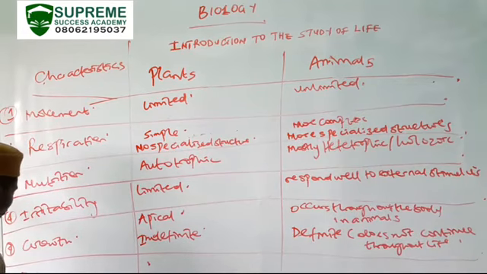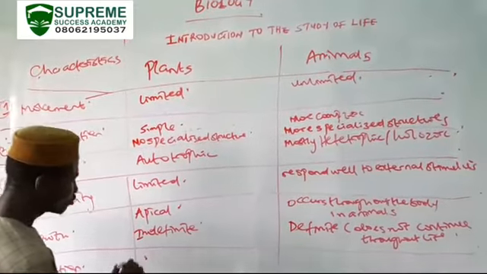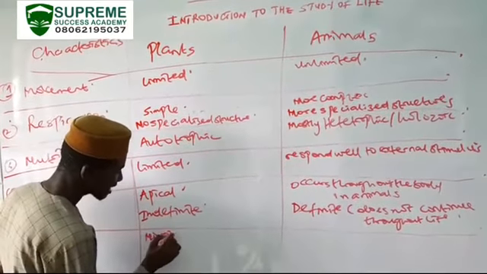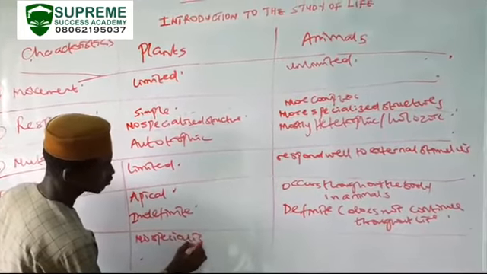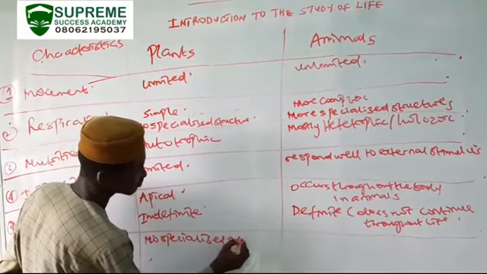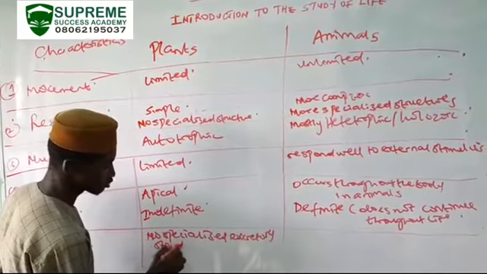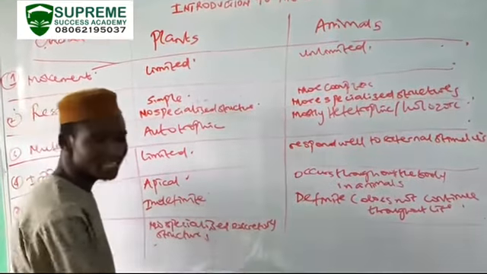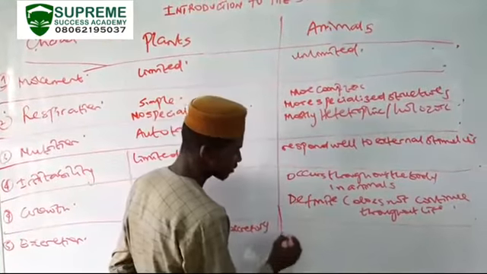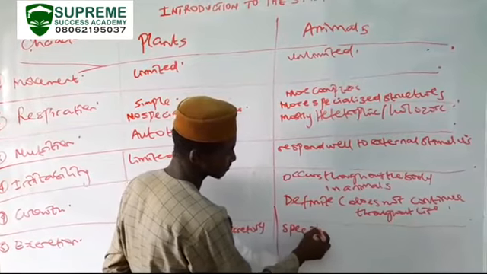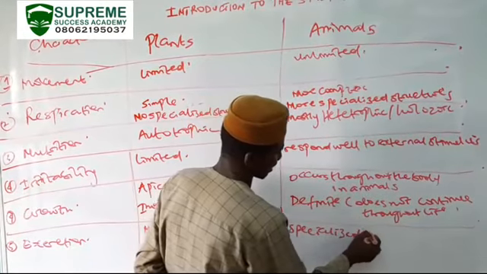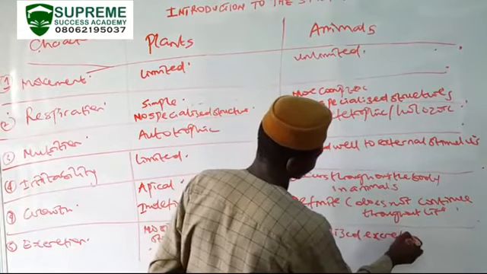Then, excretion. In terms of excretion, plants have no specialized excretory structures, while animals have specialized excretory structures.